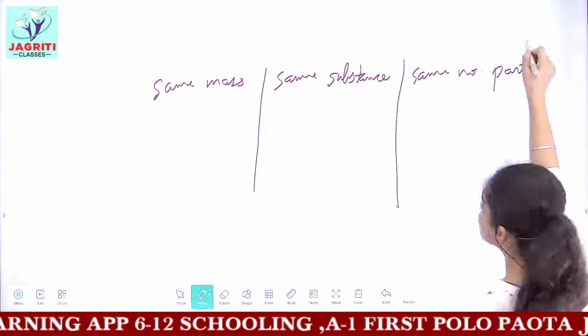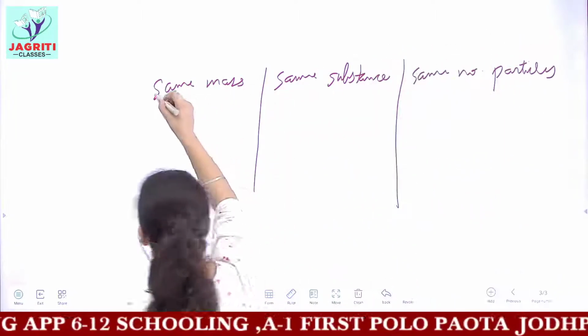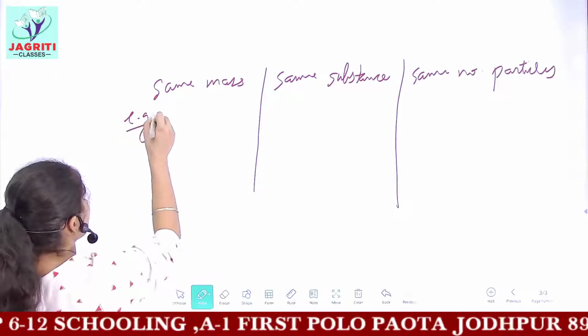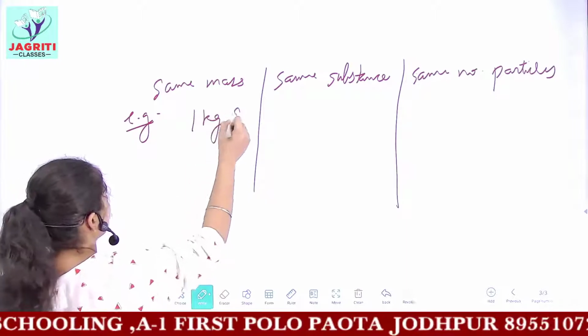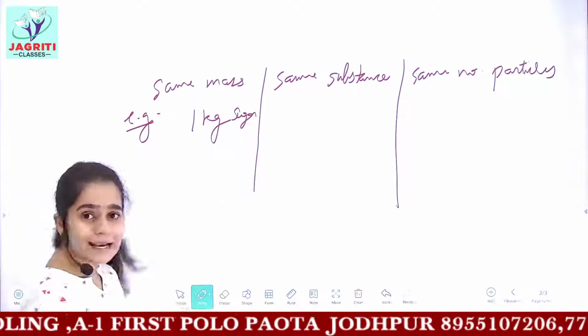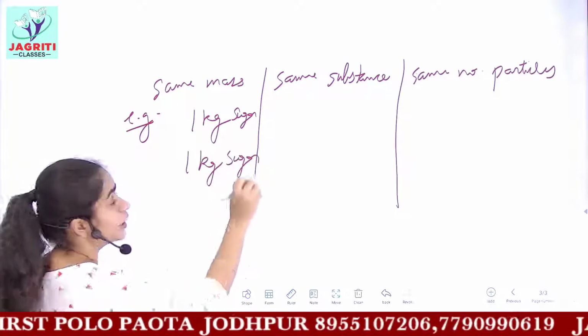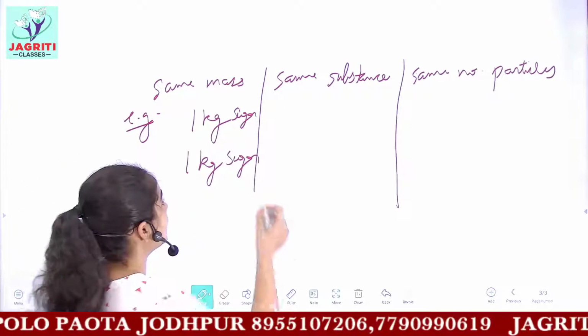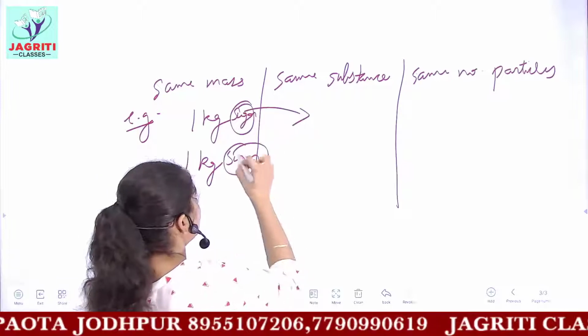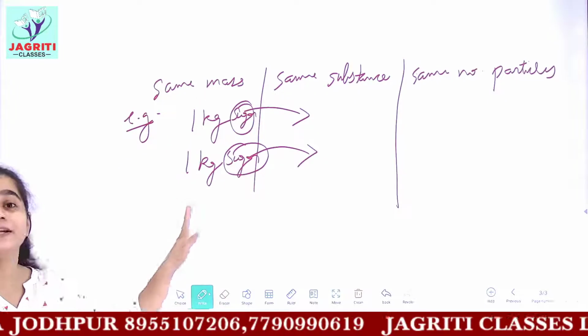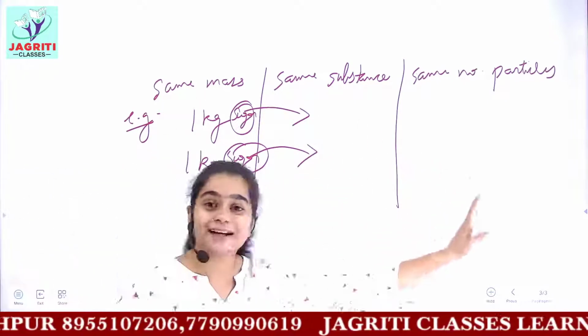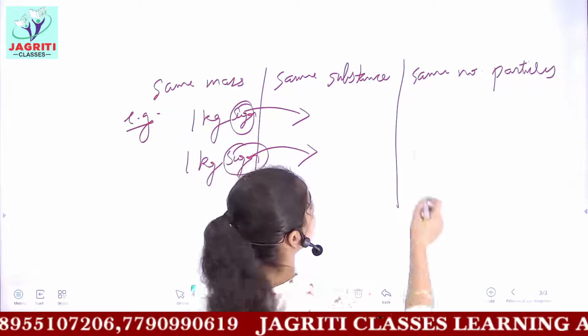I'll explain this concept with a very good example. Let's say I have 1 kg of sugar in one packet, and in the next packet also I have 1 kg of sugar. The substance here is the same, sugar in both cases, whose mass is 1 kg, but the number of particles may be different.